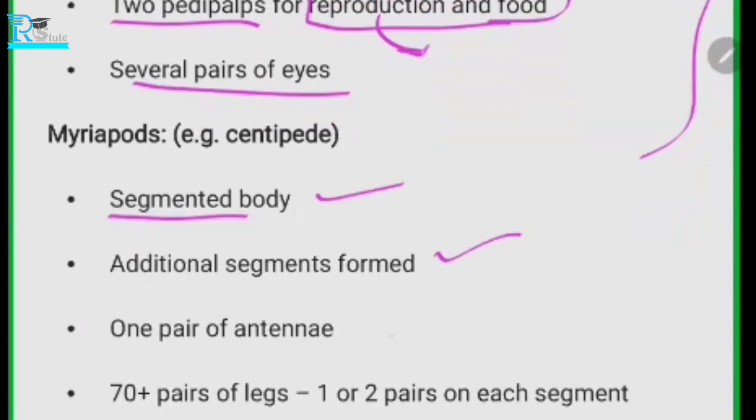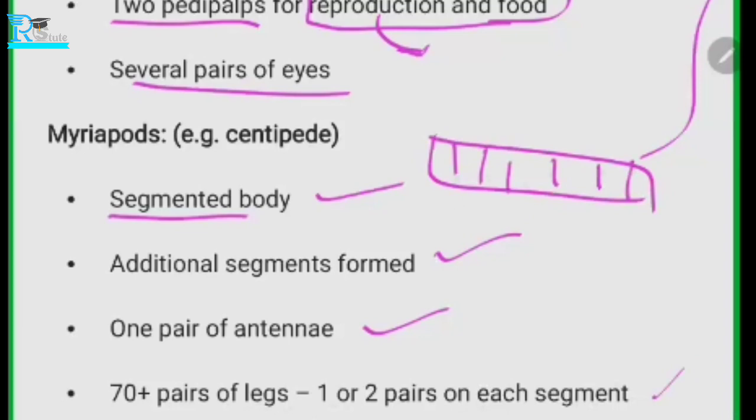One pair of antennae is also there to sense touch and chemicals. They have 70 plus pairs of legs, with one or two pairs on each segment. So for example, if they have this many segments, each segment will have either one or two pairs. Clear? That's why, first of all, they have many segments, and each segment has one or two pairs of legs. That's why they have 70 plus pairs.